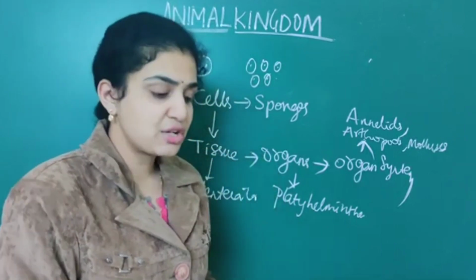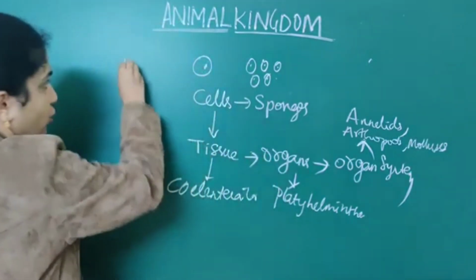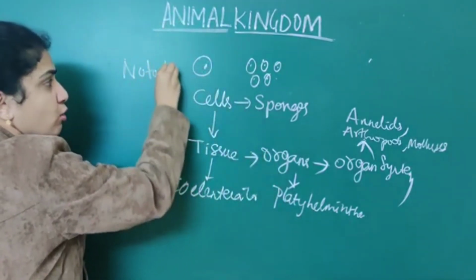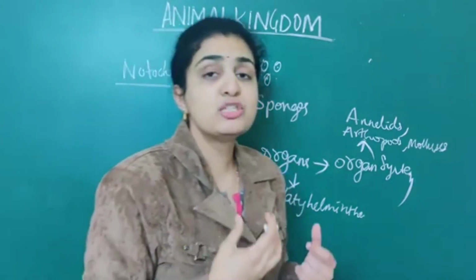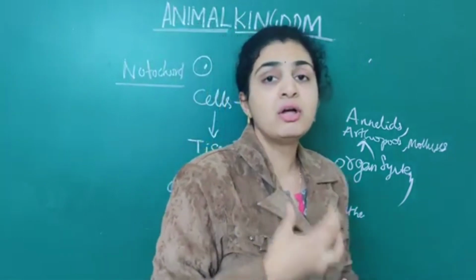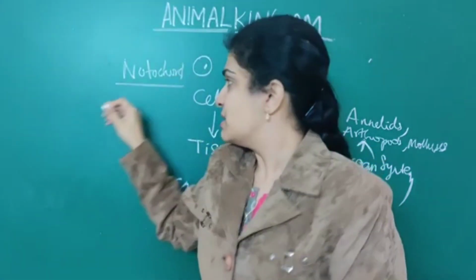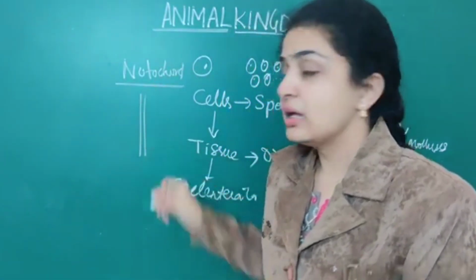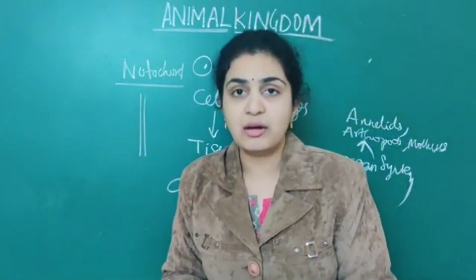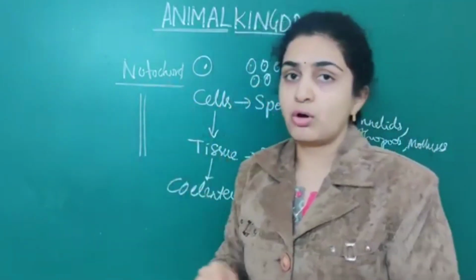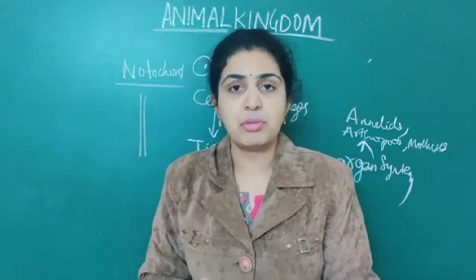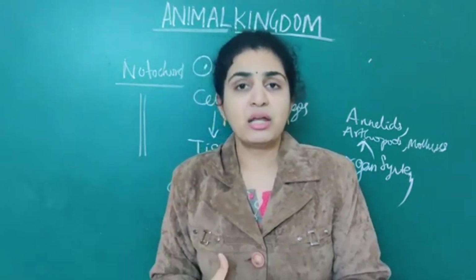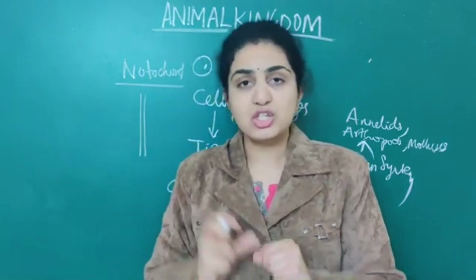Then the next classification which we have done is about the notochord. What I told you is that the notochord is a mesodermally derived rod-like structure. It is mostly functional during embryonic development, meaning you see this notochord only in childhood.